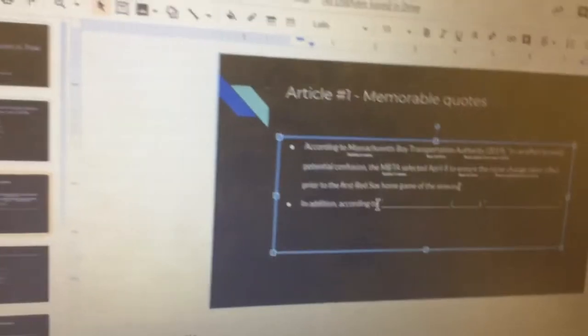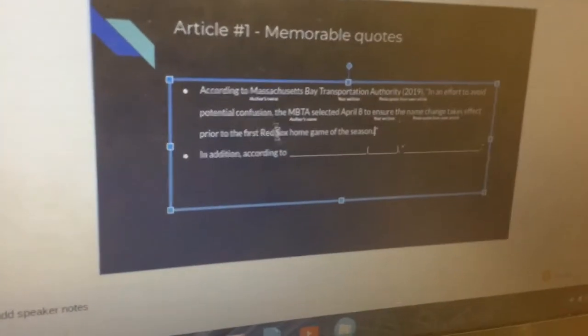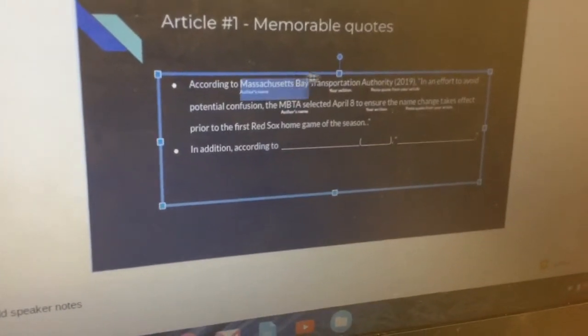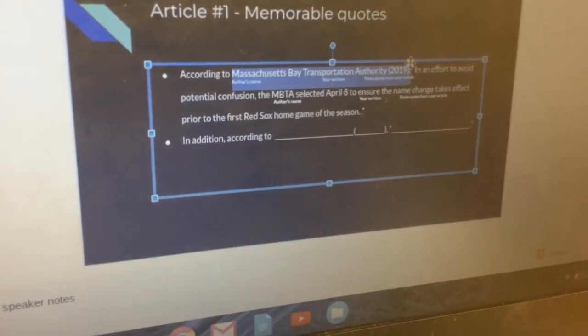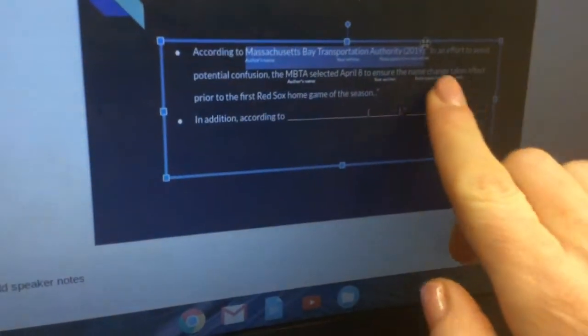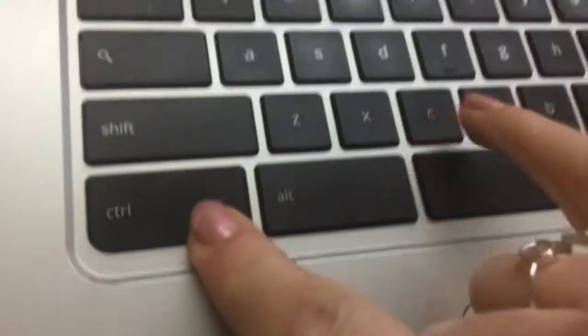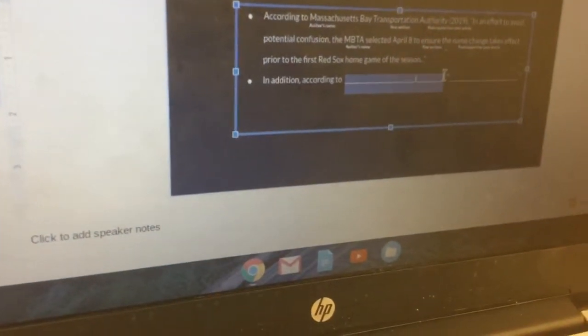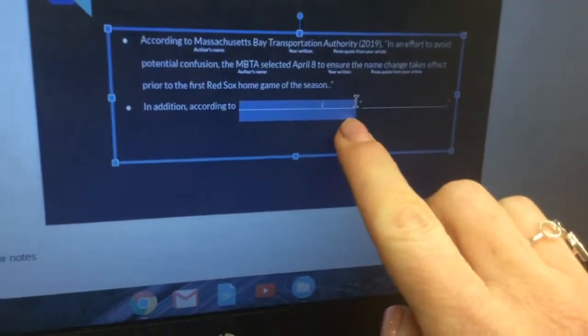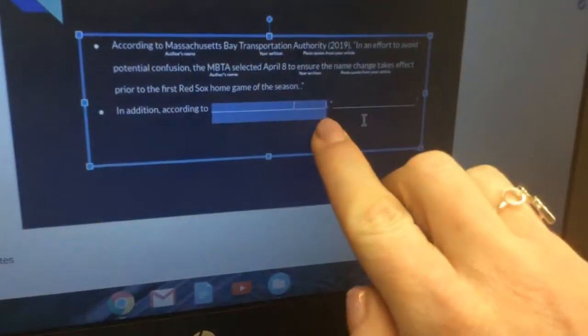Then you're going to do the same thing right here. In addition, according to, and actually I'm just going to go ahead and copy this right here because it's also going to be Massachusetts Bay Transportation Authority 2019. So I'm going to hit Control-C, and I'm just going to click and drag to highlight all this stuff up until the comma.